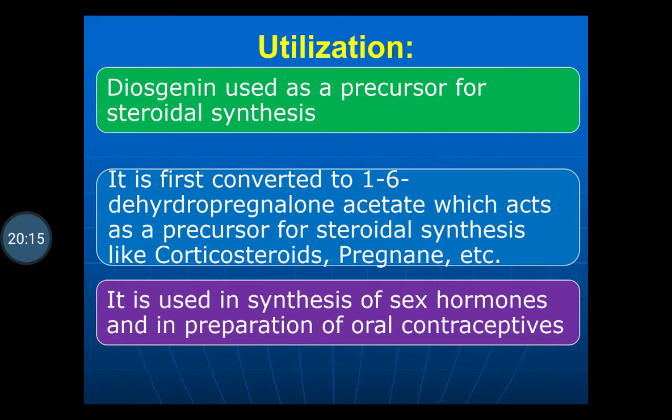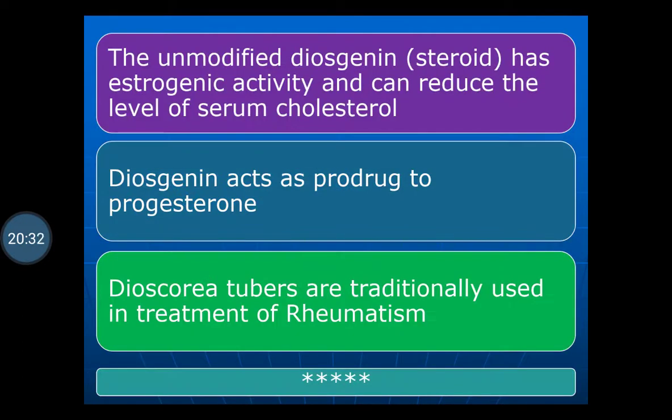It is used in the synthesis of sex hormones and in the preparation of oral contraceptives. The unmodified diosgenin, that is the steroid, has an estrogenic activity and can be used to reduce serum cholesterol.